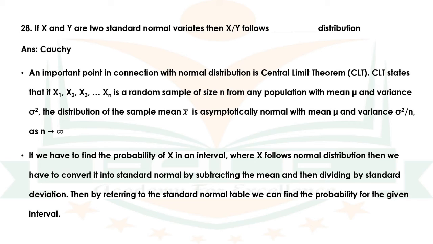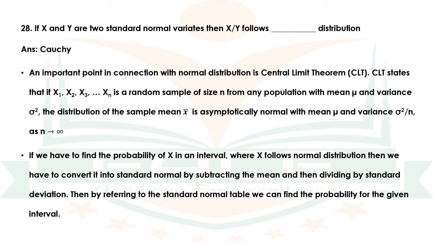Now let us discuss 2 points related to normal distribution. An important point in connection with normal distribution is central limit theorem or CLT. CLT states that if x1, x2, etc. xn is a random sample of size n from any population with mean mu and variance sigma square, the distribution of the sample mean x bar is asymptotically normal with mean mu and variance sigma square by n as n tends to infinity.